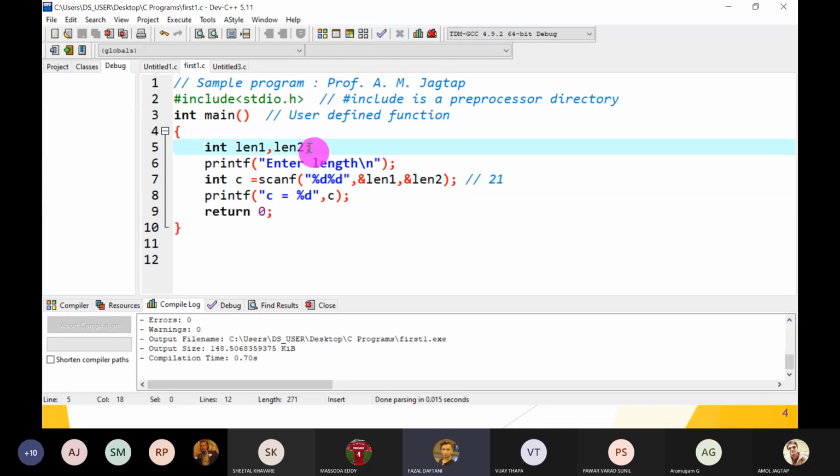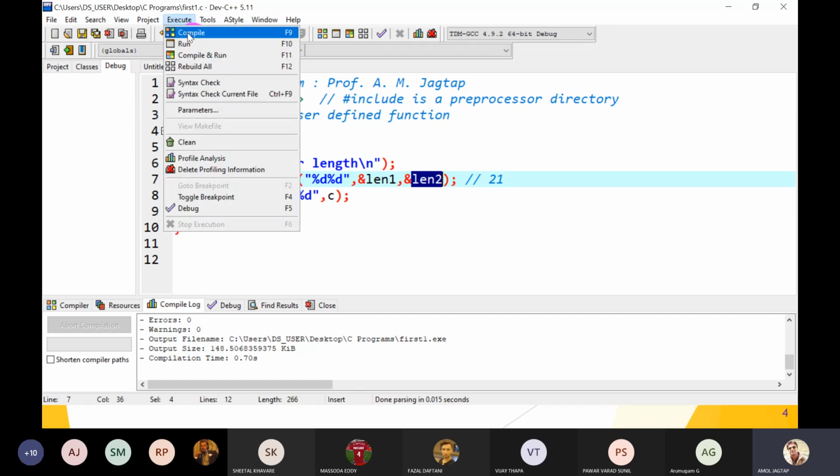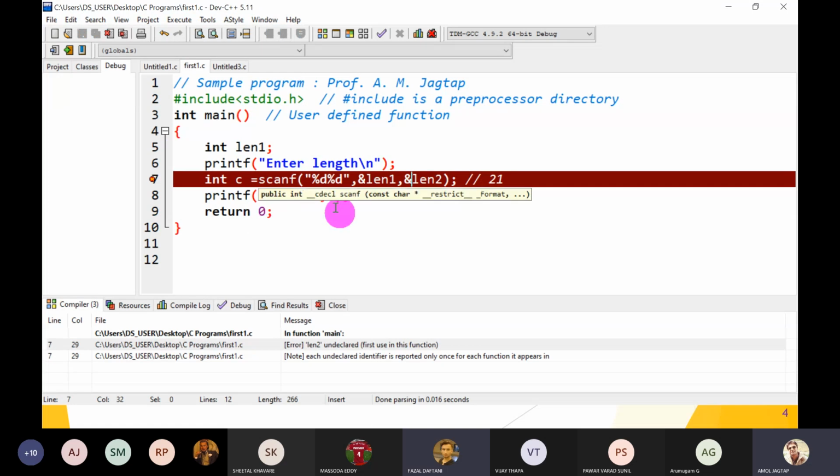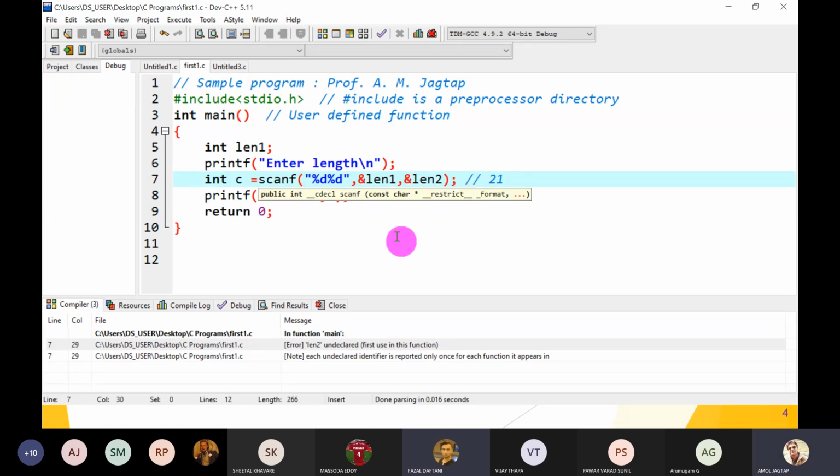If we declare only length1, then in the seventh line there is a syntactical error. Okay, if you have not declared it, then it gives you a syntactical error. Whenever you use any variable, it must be declared at the first line in the main function in C language. So in the seventh line we should remove the second one? Yes, this one.